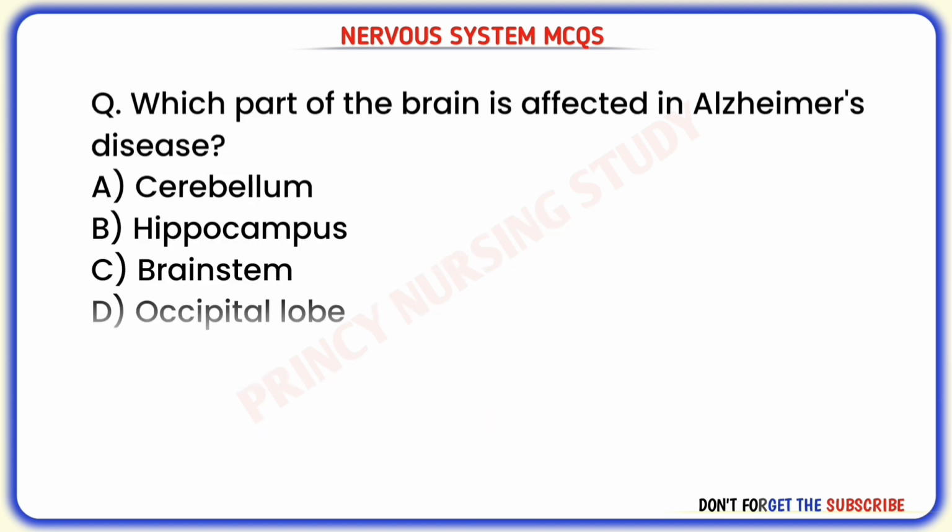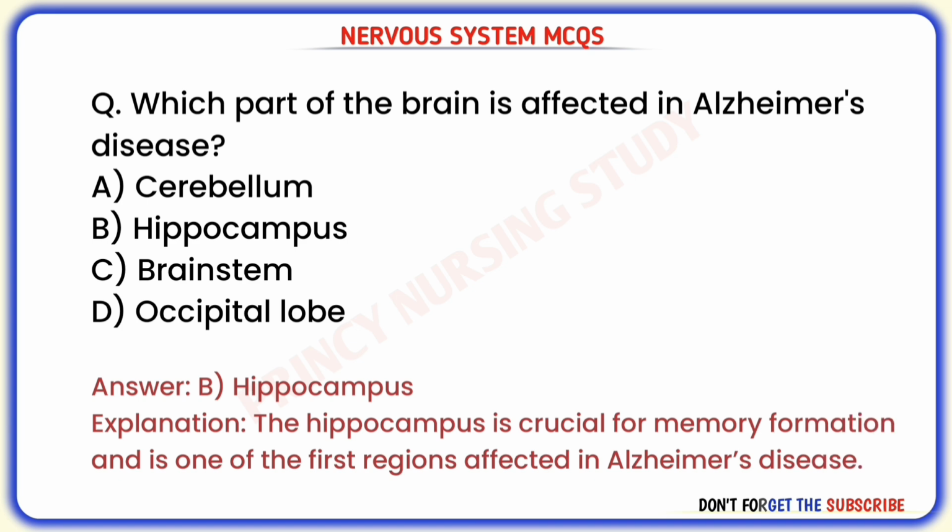Next question. Which part of the brain is affected in Alzheimer's disease? Correct answer is B. Hippocampus. The hippocampus is crucial for memory formation and is one of the first regions affected in Alzheimer's disease.